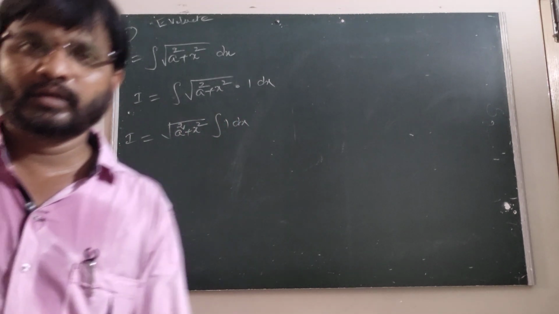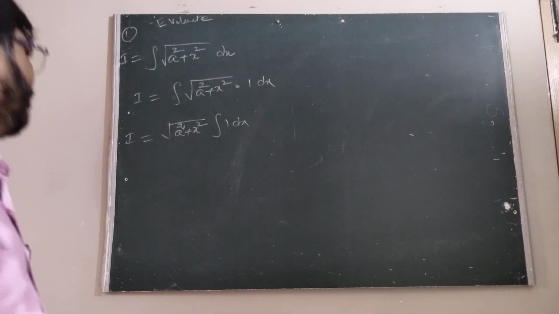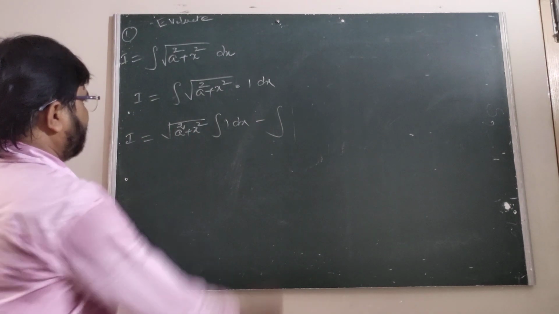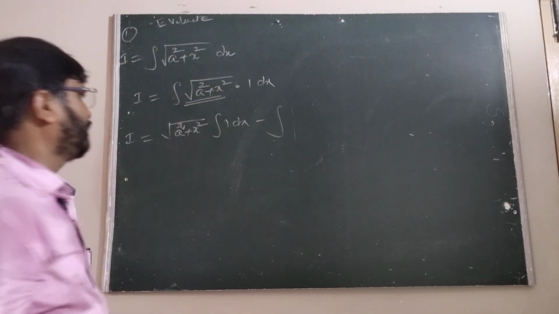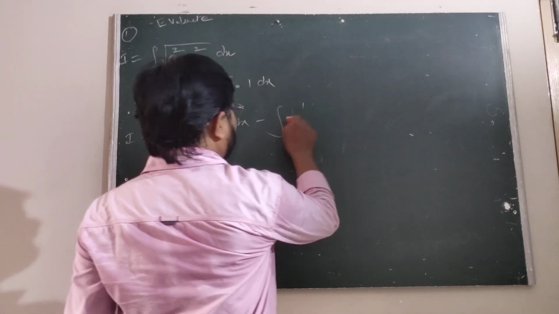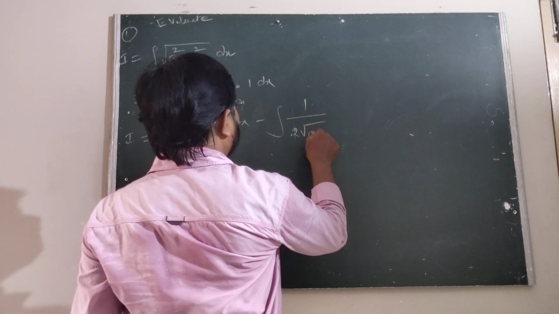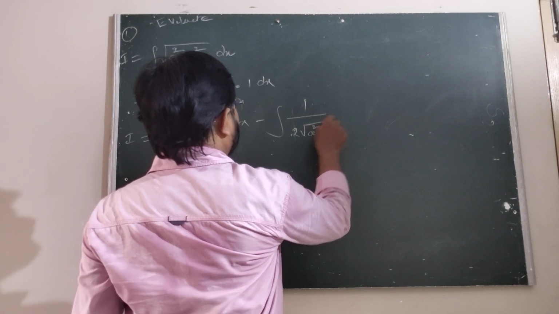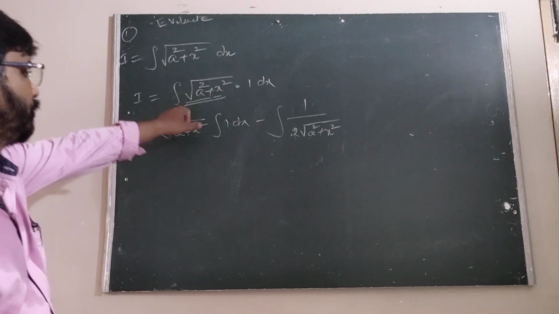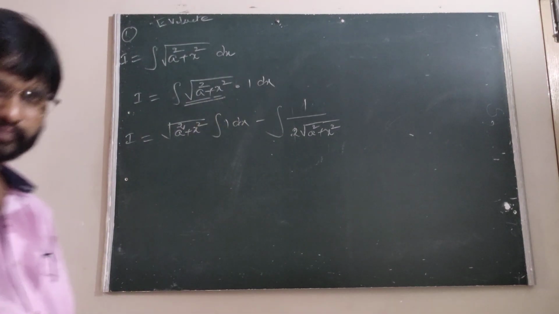Is it okay? That is, root of a square plus x square times 1 into dx minus the integral of the derivative of this one. What is the derivative of under root a square plus x square? The derivative of root x is 1 by 2 root of x, so it is 1 by 2 root of a square plus x square.